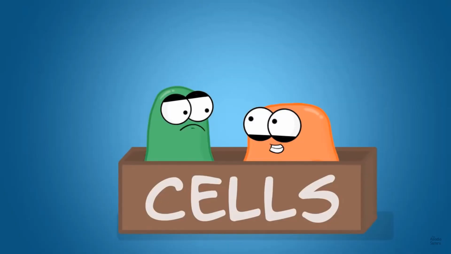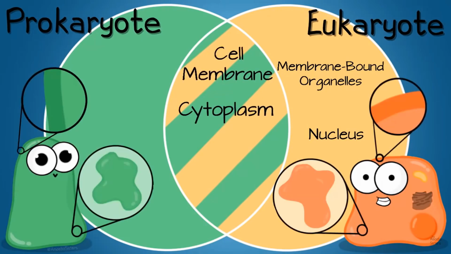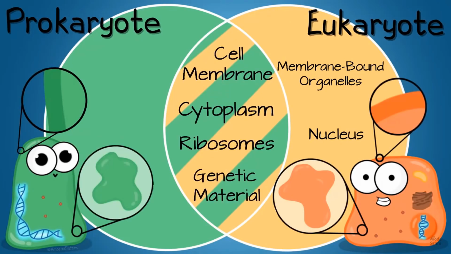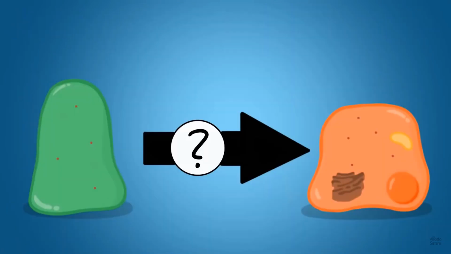Both prokaryotes and eukaryotes are cells, though, and therefore they do have a few things in common that cells have, including a cell membrane, cytoplasm, ribosomes, and genetic material. But just look at these two cell types and you will see that one is way more simple. So what explanation does the endosymbiotic theory provide for how eukaryote cells could have evolved from prokaryote cells?